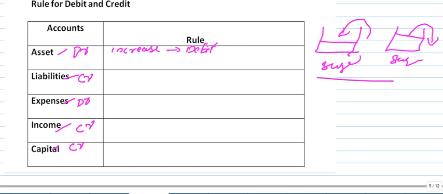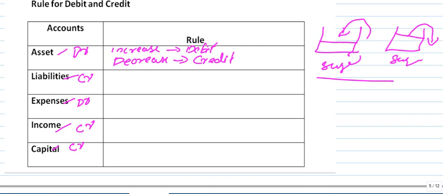If you want to decrease that asset, do the opposite, take out from that box. So what to do? Credit. If an account has a debit balance, to increase it do the same thing, and to decrease it do the opposite.